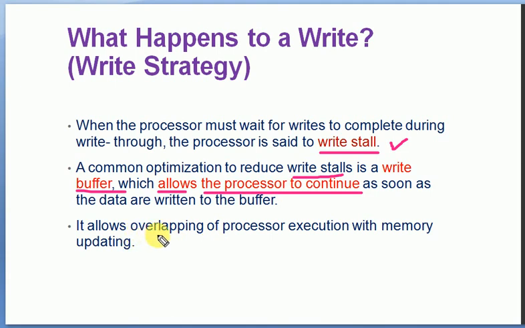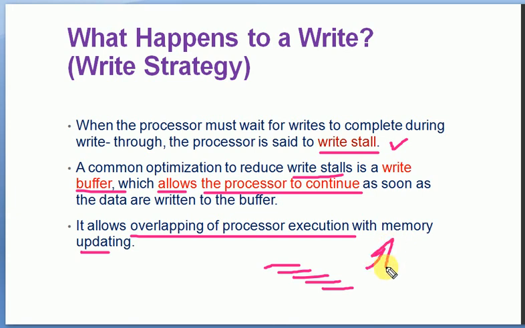It also allows overlapping of processor execution with memory updating, as we discussed in pipelining. So by using a write buffer, we can increase the speed by reducing the write stalls.